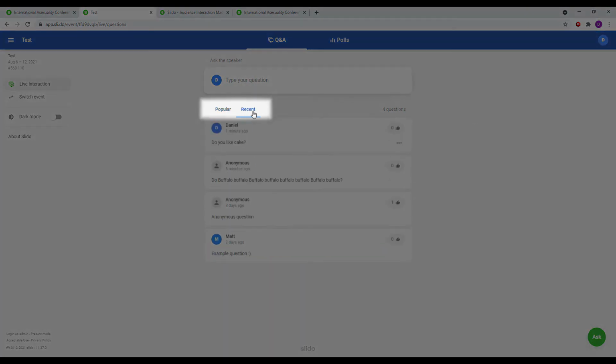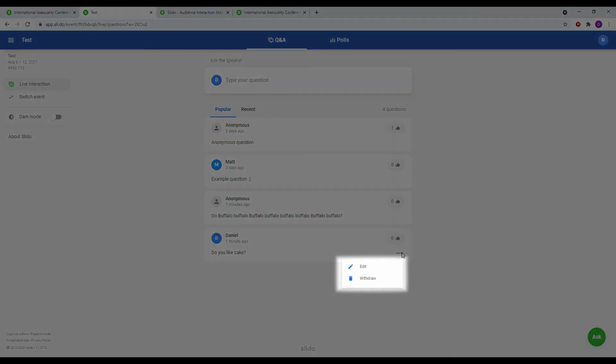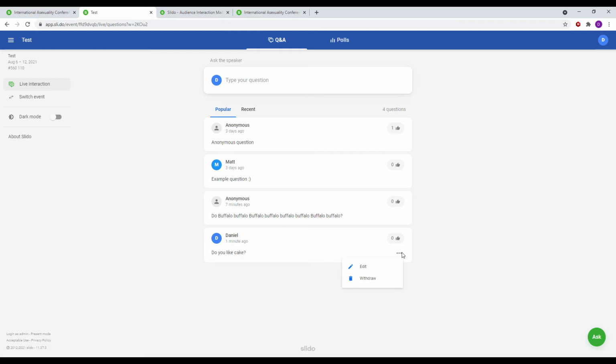If you have asked a question and then noticed an error or decided to withdraw your question, click on the 3 dots next to your question. This will appear only on questions that you have submitted. Clicking on the 3 dots will give you an option to edit or withdraw. Be warned that if you withdraw a question, it will be gone forever and you will have to submit it again if you would like it to be asked.